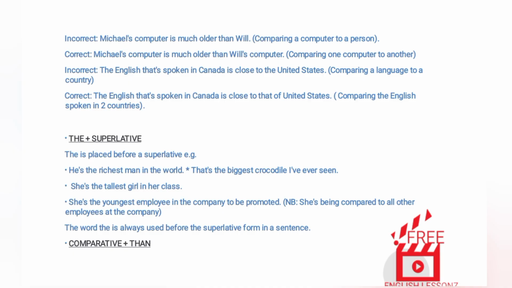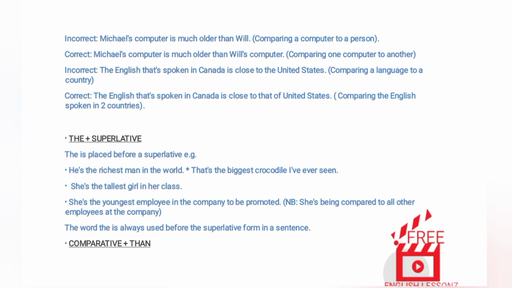Correct. Michael's computer is much older than Will's computer. Comparing one computer to another. Incorrect. The English that's spoken in Canada is close to the United States. Comparing a language to a country. Correct. The English that's spoken in Canada is close to that of the United States. Comparing the English spoken in two countries.